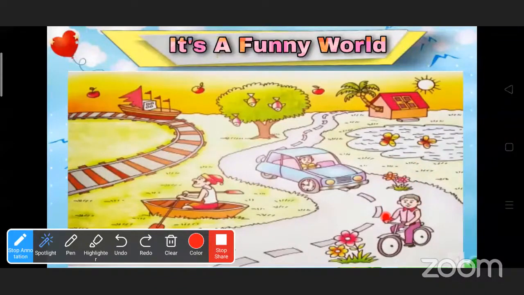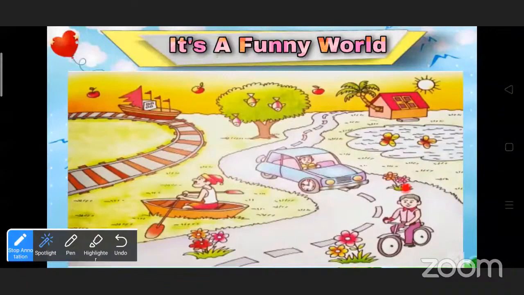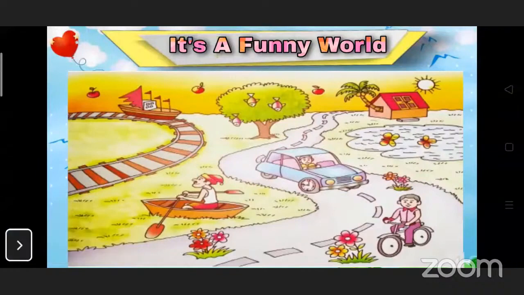So have you seen all these things in your surrounding? No, teacher. So where have you seen all these things? In the funny world. Yes, it's a funny world. Good. These all are imaginary things. Imaginary things means we imagine, we just think of it. So we see all these things in the cartoons. Yes, have you seen? Yes, teacher. So these all are imaginary things that we see in the cartoon.